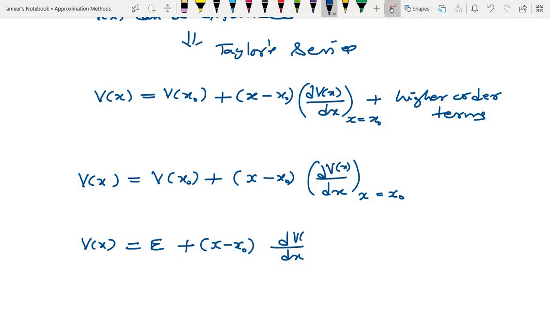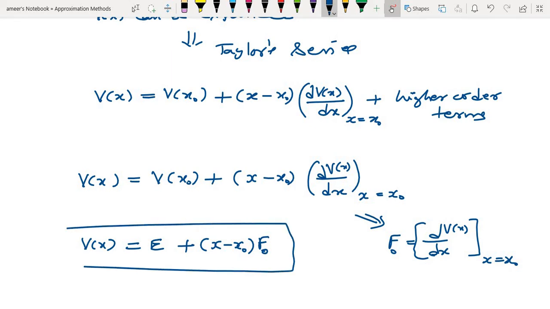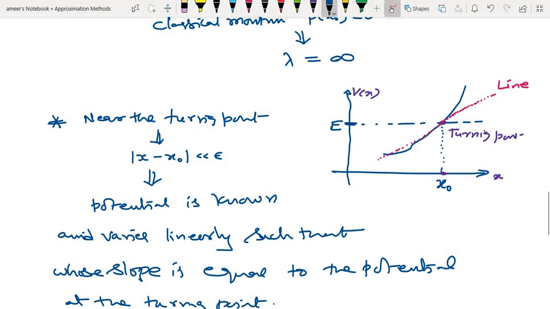As it has the dimensions of force, we can consider it as F0. F0 is equal to d by dx of V of x at x is equal to x0. Okay, so this is the assumption.